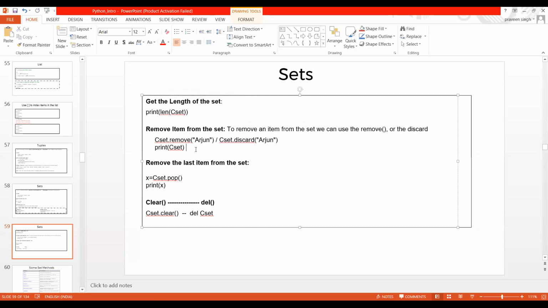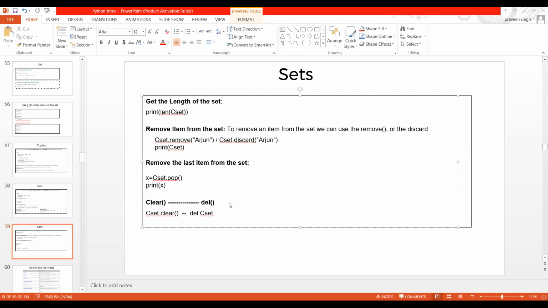If somebody wanted to do it, please do that. Otherwise, let me do it at my end. Let me do it for you guys. I wanted to remove some elements, so how am I going to remove? I just need to take this set, mention remove here, and specify the name which we wanted to remove.